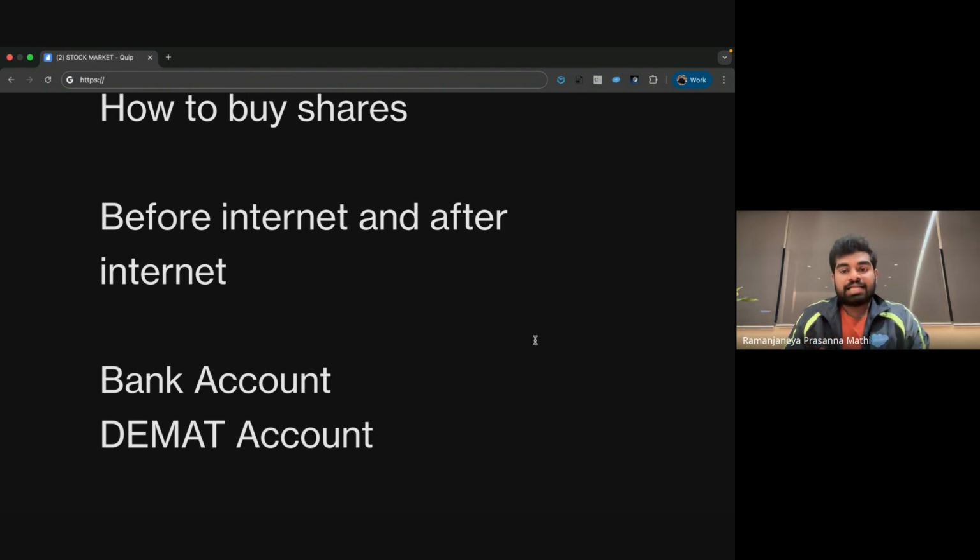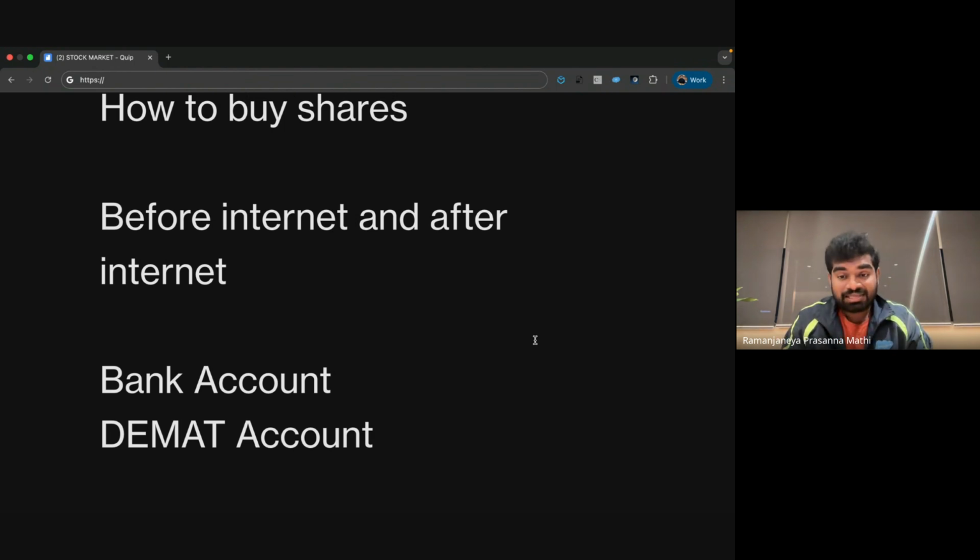So I am transferring my money from my bank to the company TCS. I want 5 shares, each share valued at 3,000 rupees. 5 into 3,000 is 15,000 rupees, which I will send from my bank account to the company account. Once the company receives the amount, they will transfer 5 shares. You can't store shares in your bank account, so you store those shares in your demat account.